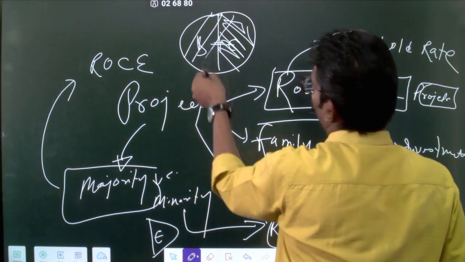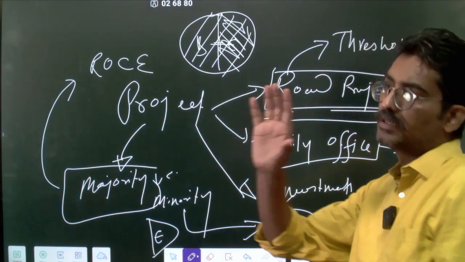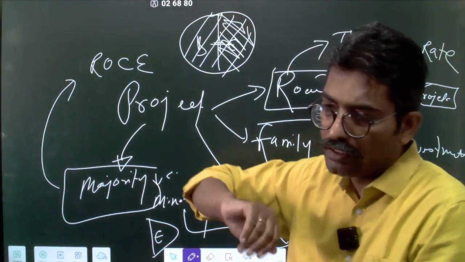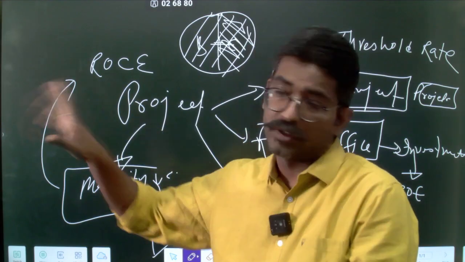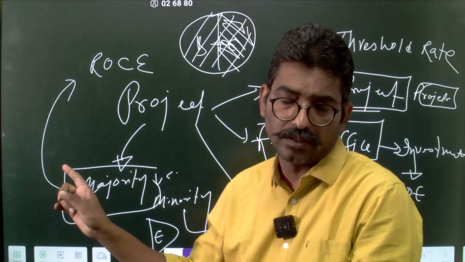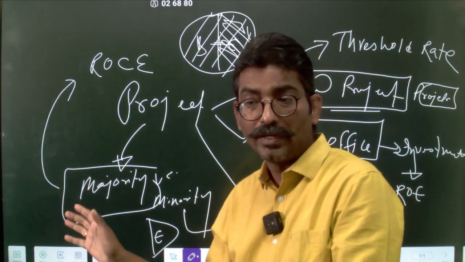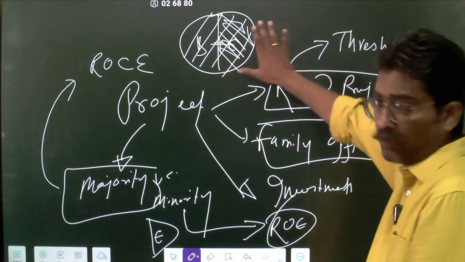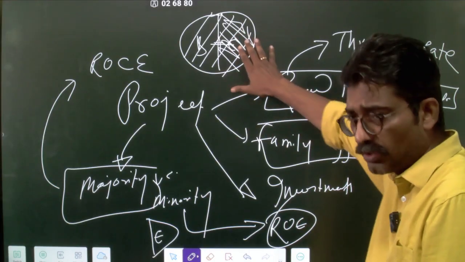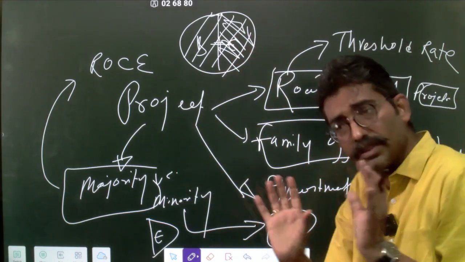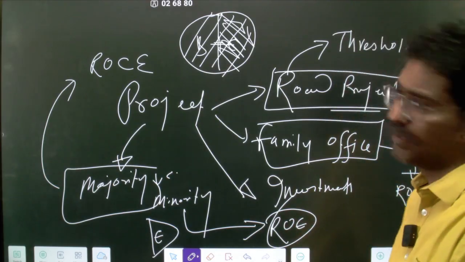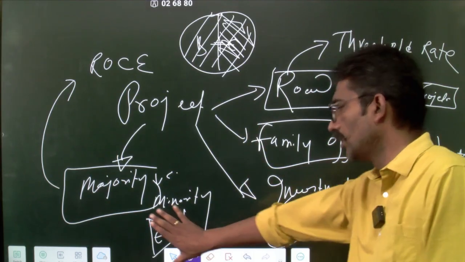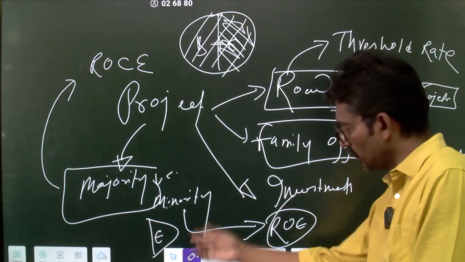If you are looking at the sum total, you are looking at someone who holds a majority position in the company, who can influence decisions, who can influence whether you should invest in this project or not, who should be the CFO, CEO, whether you should open a new plant or not. That kind of investor would look at both components. A guy who cannot influence decisions, who does not have a board seat, who's not a majority shareholder, or not a significant shareholder, because having a majority shareholder in all companies is not possible, if you are insignificant, you will look at this one.